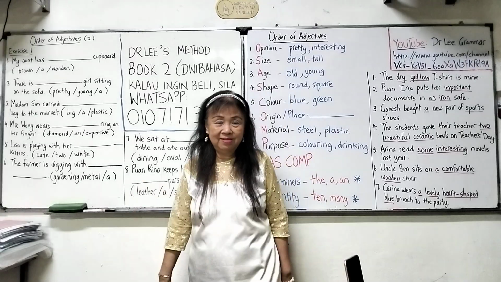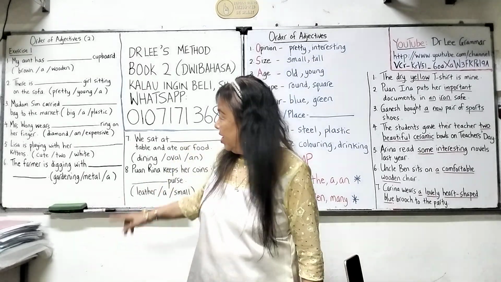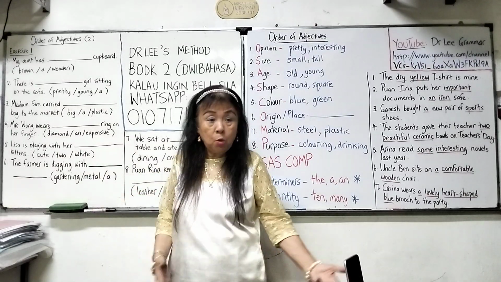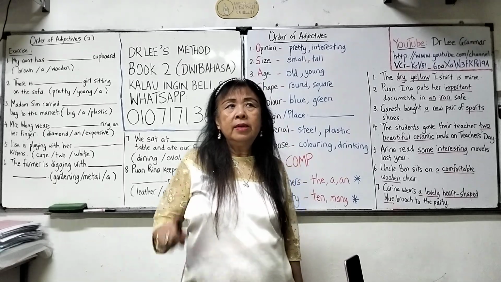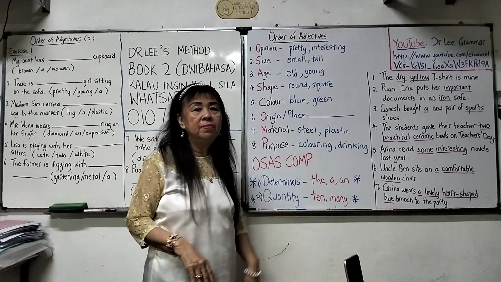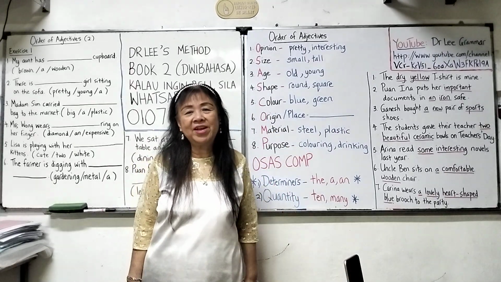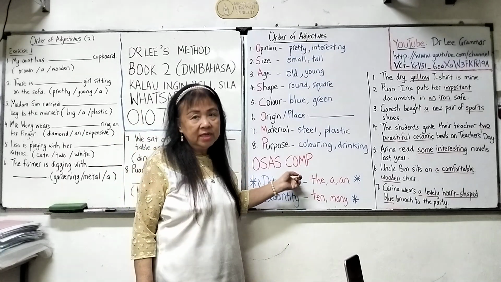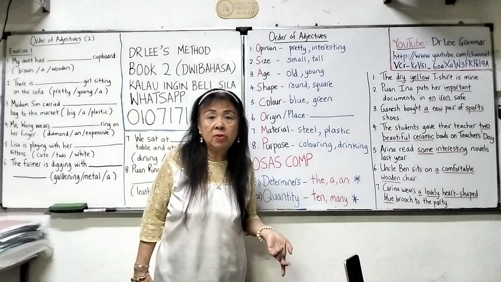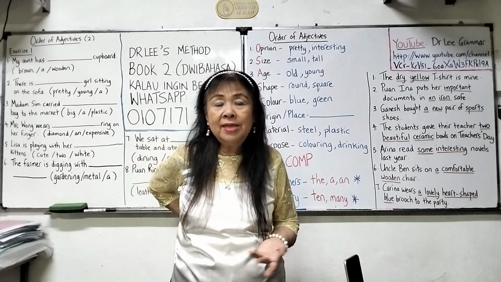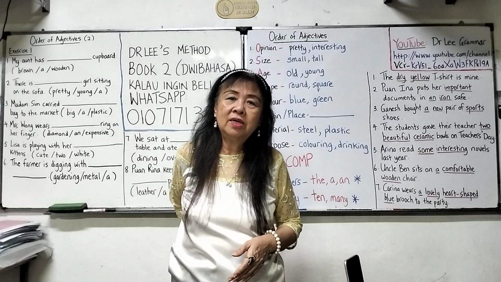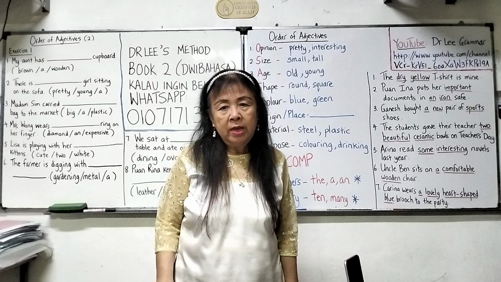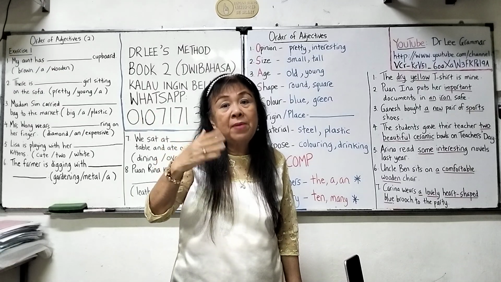But is it that simple? Of course not. You can see that I only give you 3. What if I give you 4 or even 5? Where would you put them? Again, if you can remember Osascom, I think you can still get it correct because there is something to follow. You know, it's just like a formula. This is actually the formula, but in language we don't call it formula. Formula maybe for science or mathematics. For language we use a rule. Or actually rule means regulation. We don't use law. We don't say grammar law, but grammar rule.